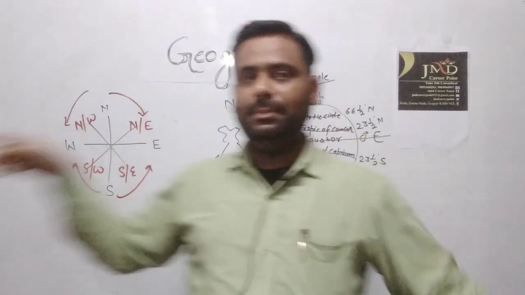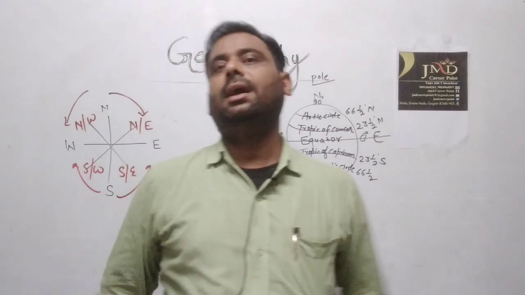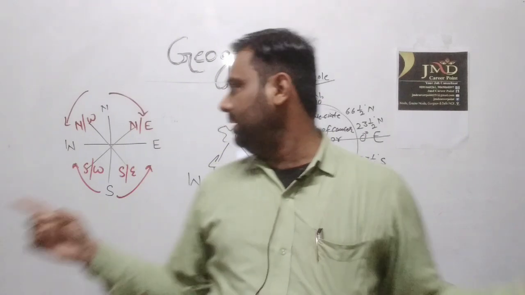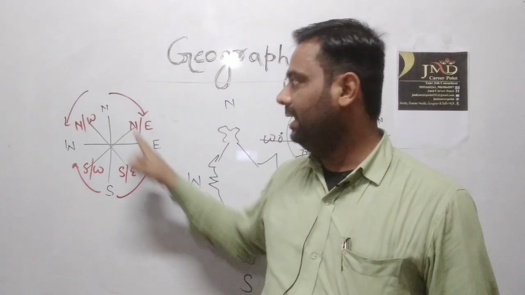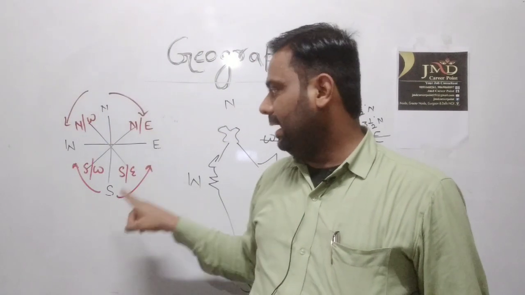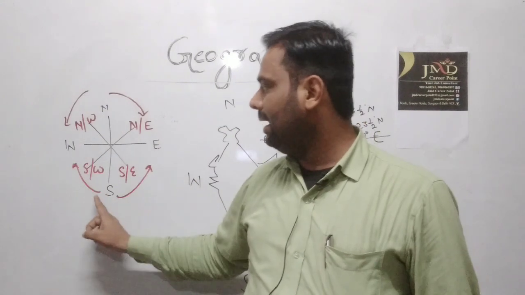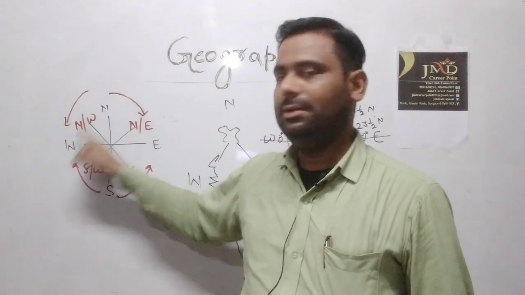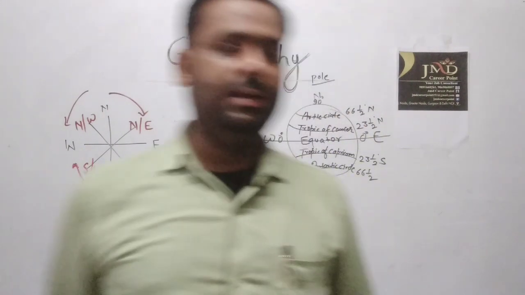North and east make northeast. If we start from the lower part, it will be southeast, and if we start from north toward the west, it will be northwest.